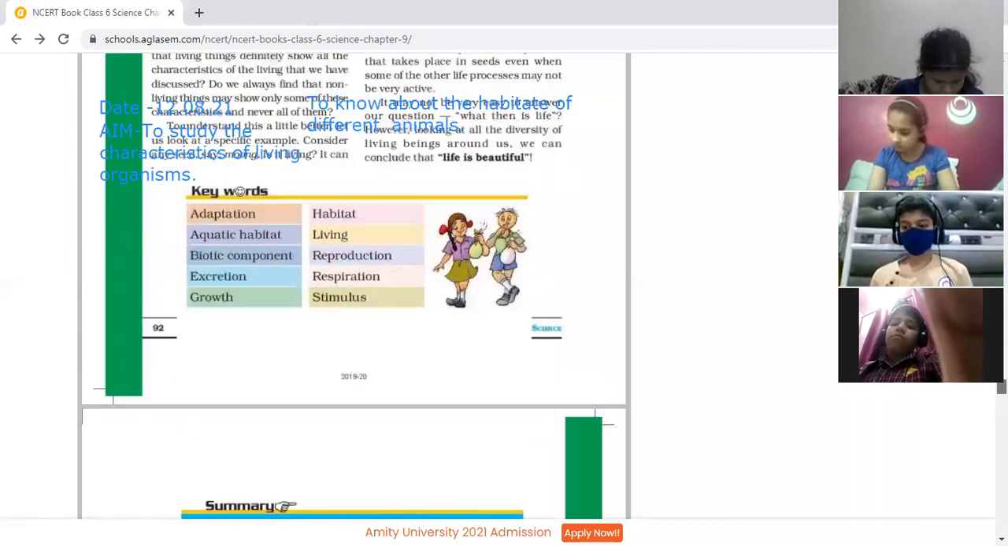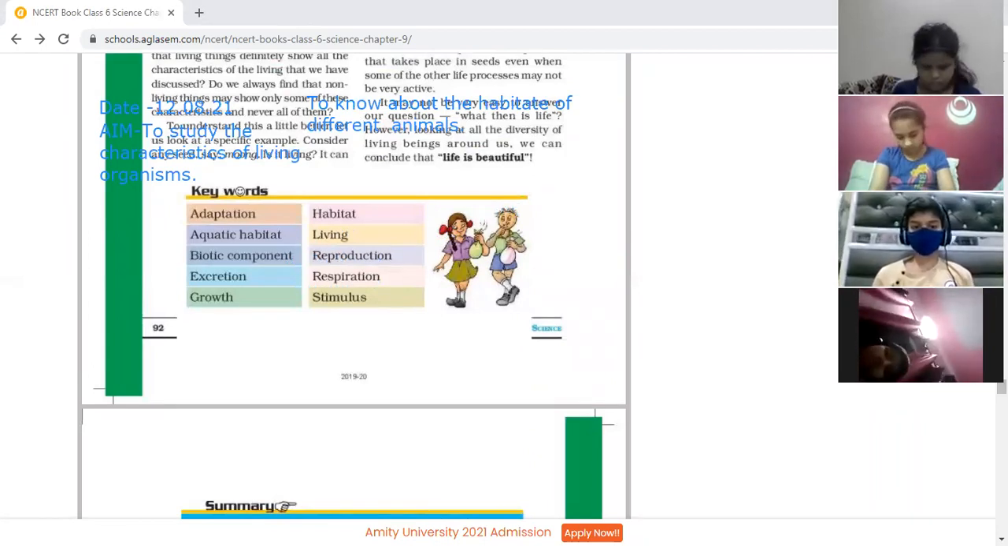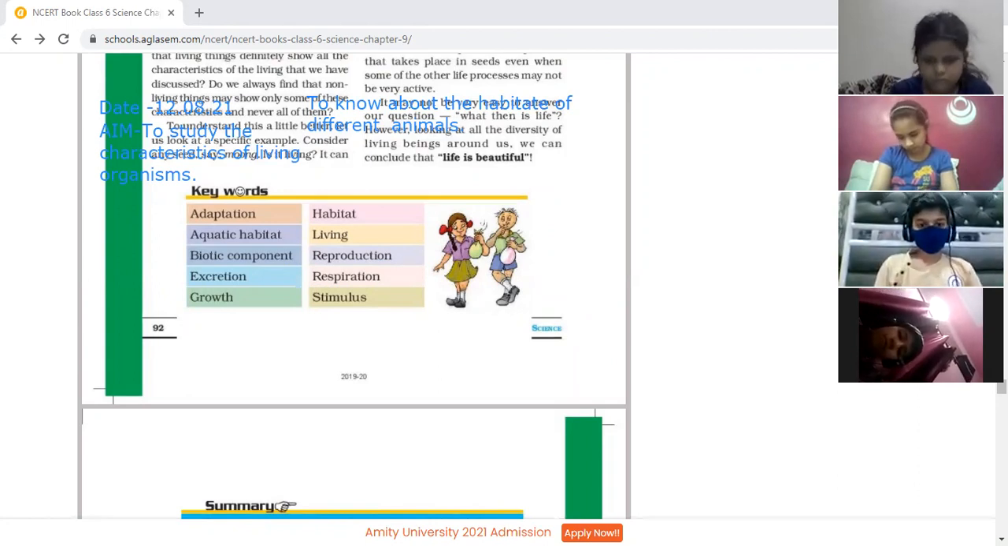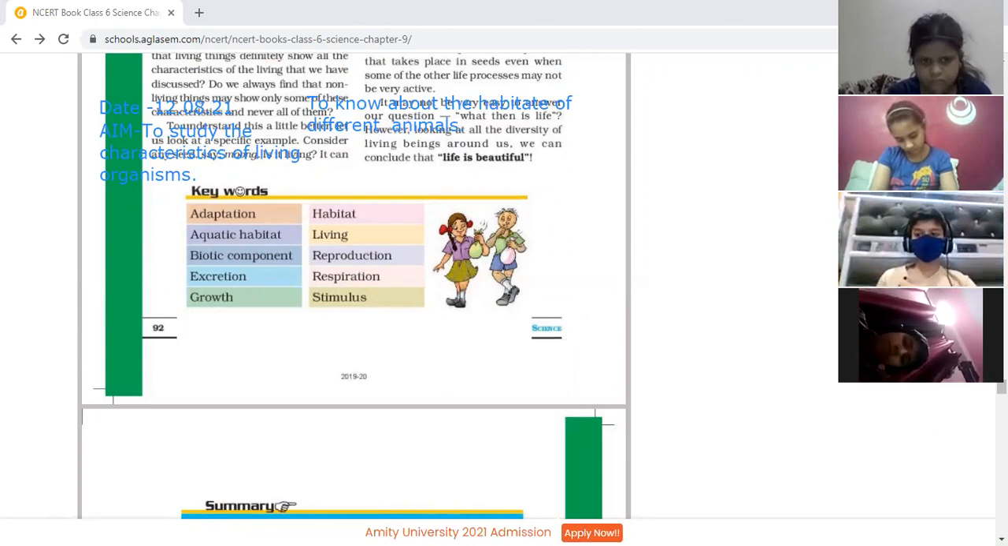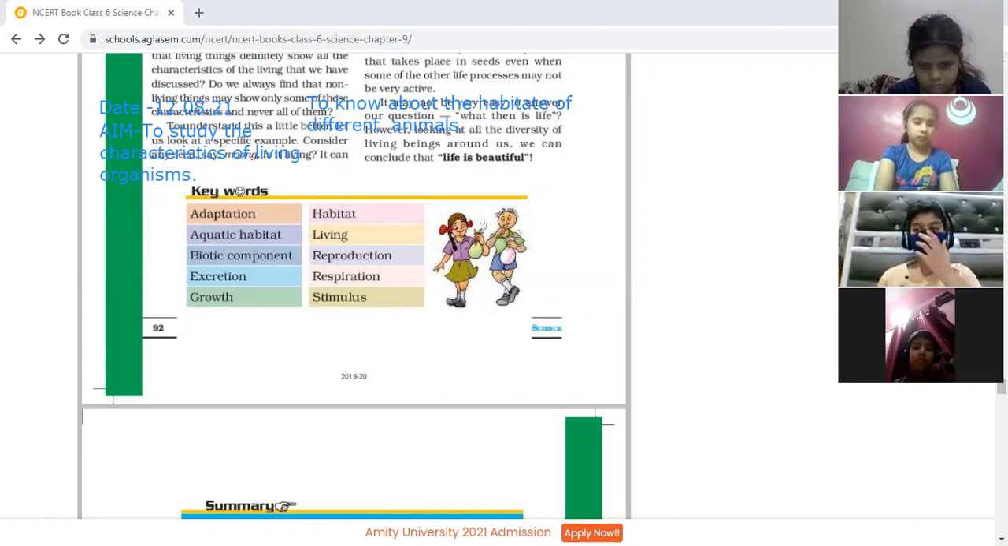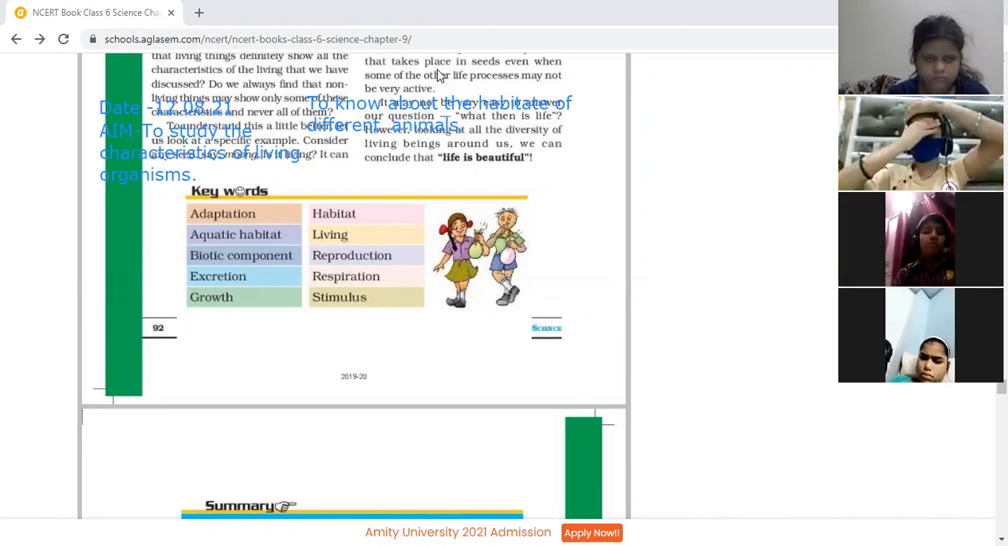Second is aquatic habitat. Yes, Charvi. Animals that live in water are called aquatic habitat. Okay, the animals which live in the water, that are known as aquatic habitat. Yes, Ridhima. Ma'am, it is on page number 82. Okay, page number 82. Next one, biotic components.